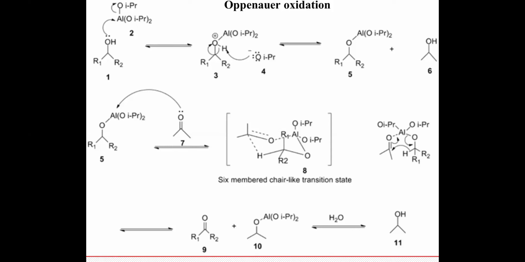This isopropoxide ion will abstract the proton from complex 3, that is formed by the coordination between aluminum and alcohol, to give your intermediate 5.